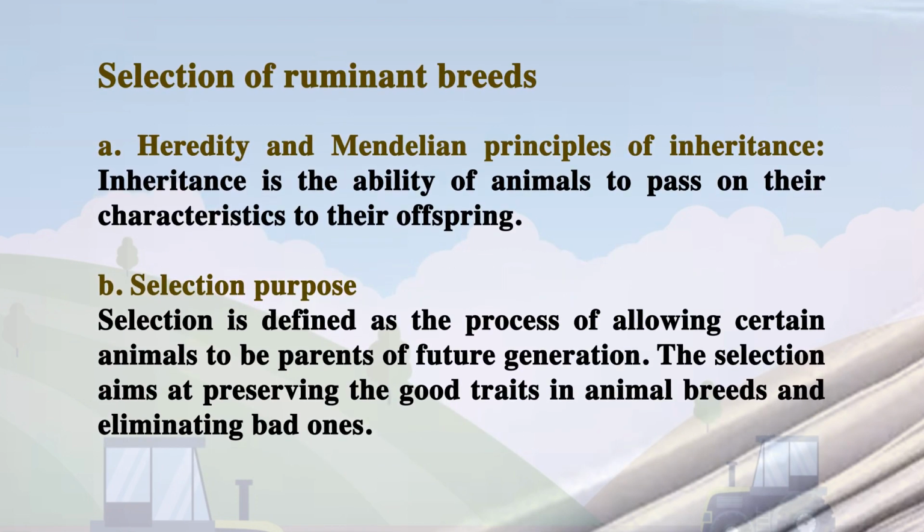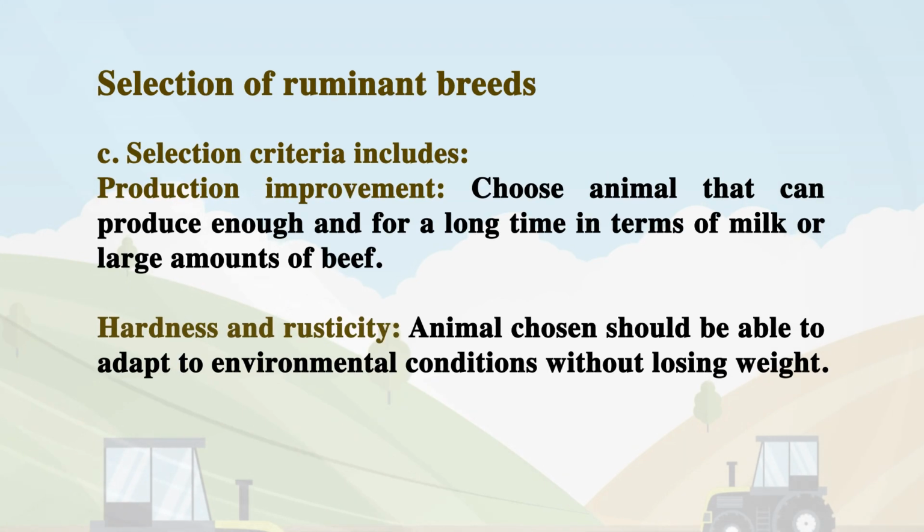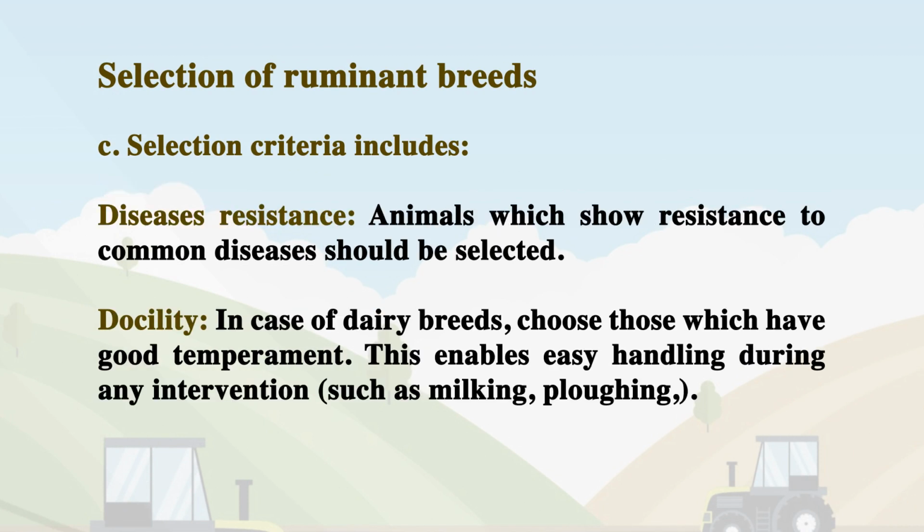Selection of ruminant breeds. A. Heredity and Mendelian principles of inheritance. B. Selection purpose. Selection is defined as the process of allowing certain animals to be parents of future generations. The selection aims at preserving the good traits in animal breeds and eliminating bad ones. C. Selection criteria includes production improvement, hardiness and rusticity, disease resistance, and docility.